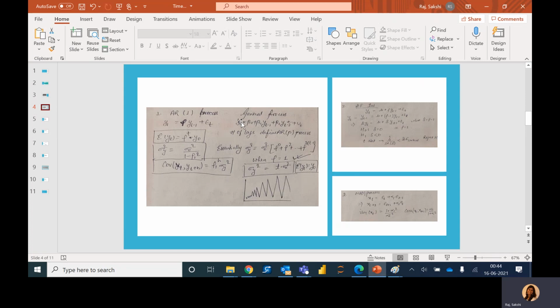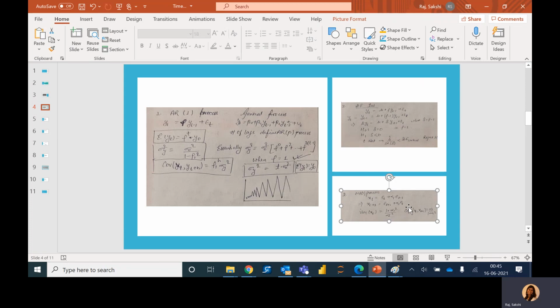Another process is moving average. We define moving average processes as correlated noise in the data. The observed process will depend upon the previous error as well. Here I have shown a moving average process: x_t is equal to e_t plus alpha_1 e_{t-1}.